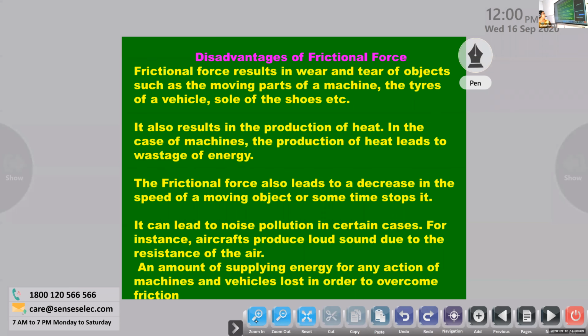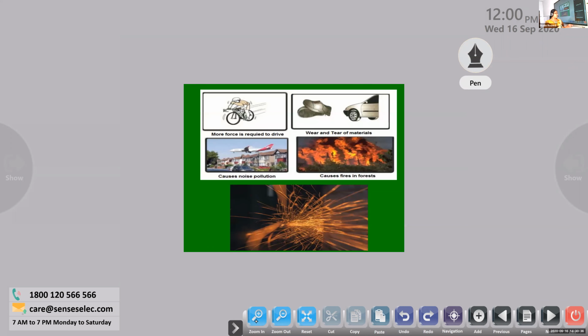Similarly, an amount of the energy supplied for any action of machines and vehicles is lost in order to overcome the friction. All these points I summarize: all these things happen because we are using an amount of energy to overcome the friction. Therefore, due to friction, we will have all these problems. That is known as the disadvantages of friction.